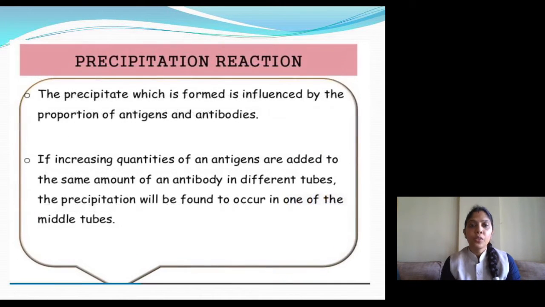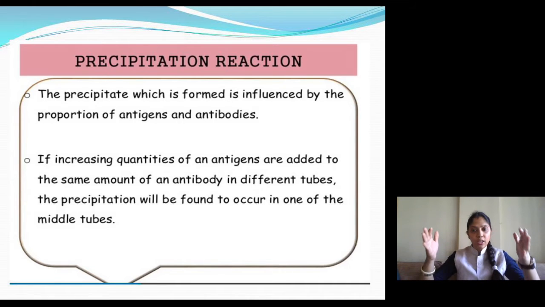Get it? Now, the precipitation reaction. Actually, the formation of precipitate is influenced by the proportion of antigen and antibodies. Obviously, the amount of antigen and the amount of antibodies influences the precipitation. How it influences, that we are going to see now.